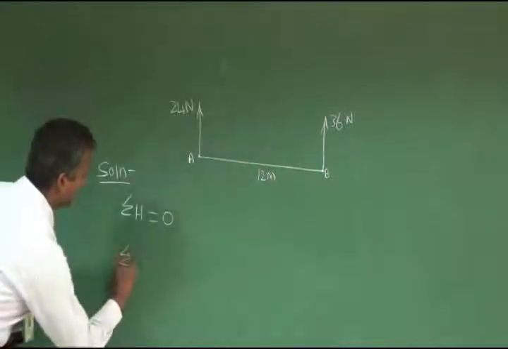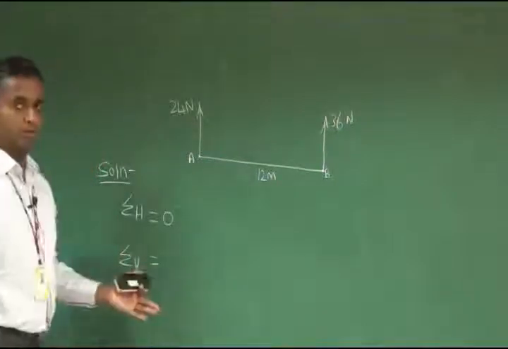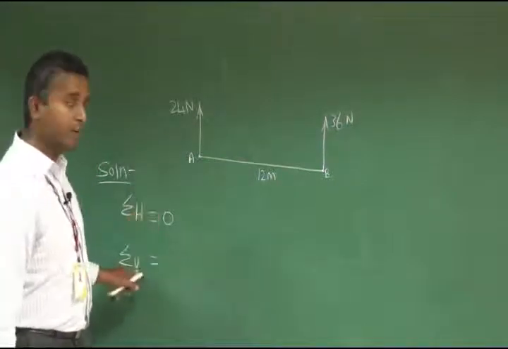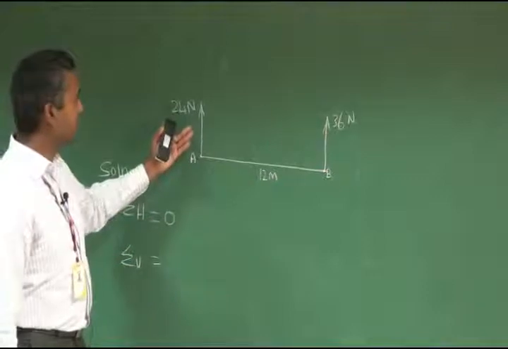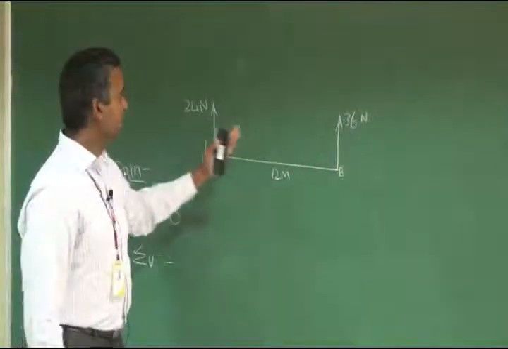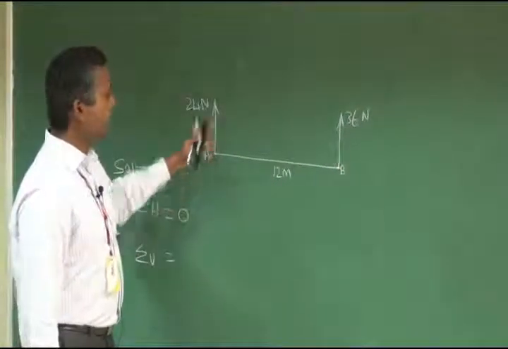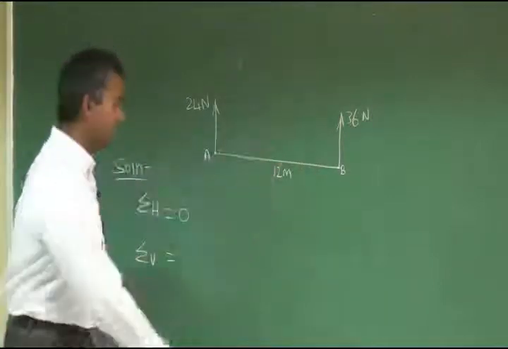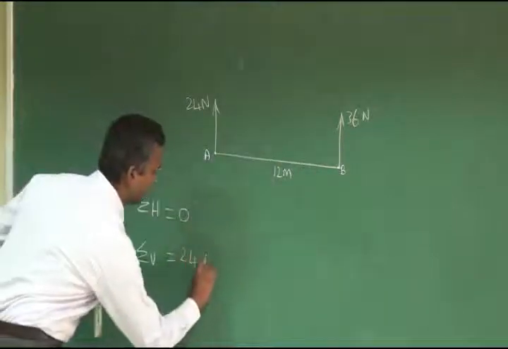Then what is sigma V equal to? You add the summation of all the vertical components. What are the vertical components here? 24 and 36. 24 is vertically upwards, and this is also vertically upwards. So 24 plus 36, what is the value?